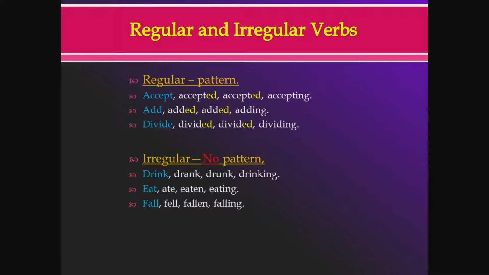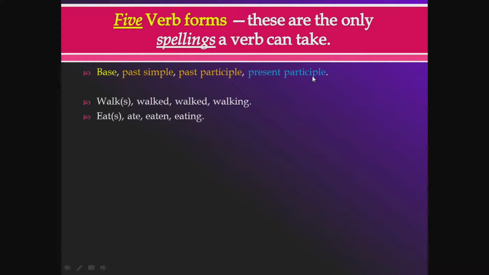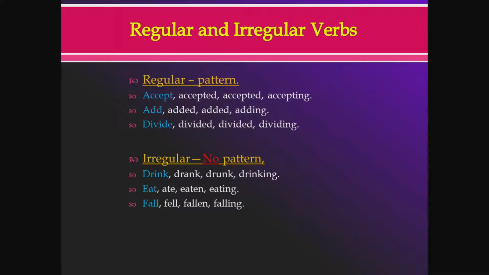That's pretty easy, right? It's like a cookbook. You can come up with these pretty easily. Accept, accepted, accepted, accepting. Add, added, adding. Divide, divided, divided, dividing.